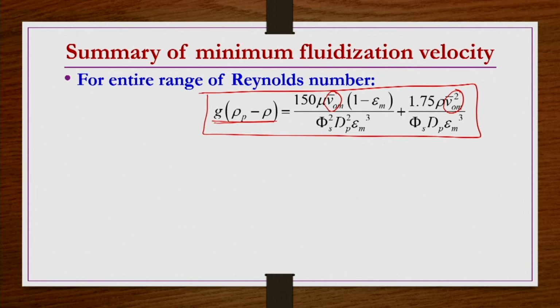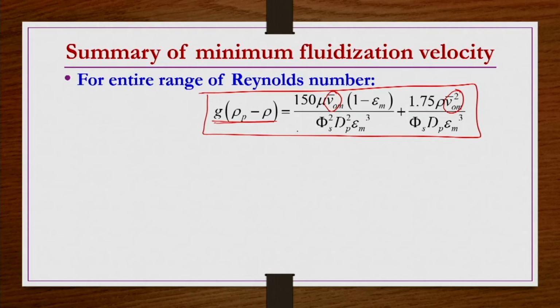This equation can be used for the entire range of Reynolds number. Let us say you know the packed bed Reynolds number, the Reynolds number when a fluid is flowing through a bed, Re_p. Then different equations we can use if Re_p is less than 1 or Re_p is greater than 10 power 3. If Re_p is less than 1, only the first term is going to be important, and the second term can be neglected, because that is because of the convection. If Re_p is greater than 10 power 3, the first term can be cancelled out on the right hand side, and we have only the second term, because we need only the convection part.